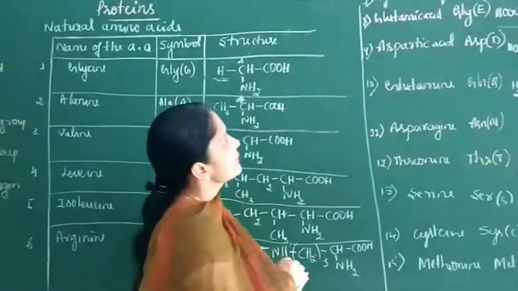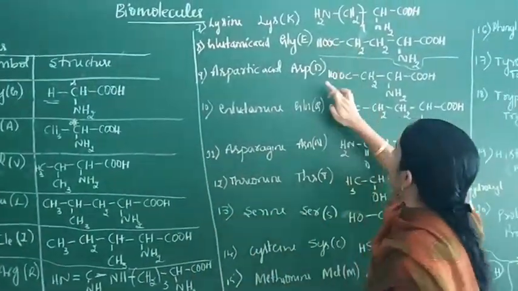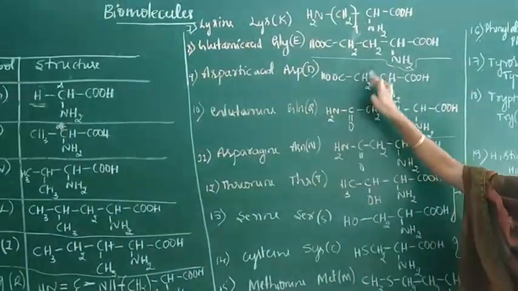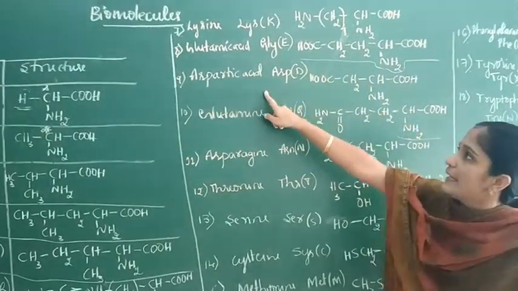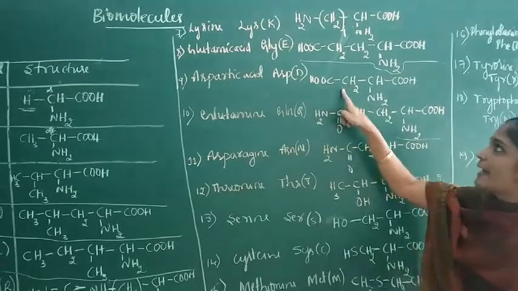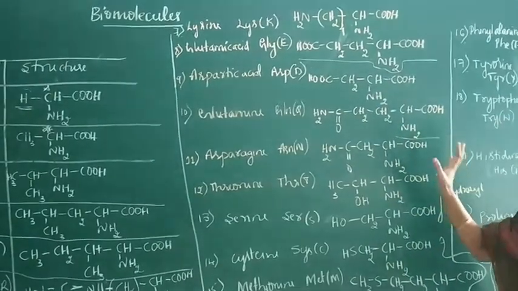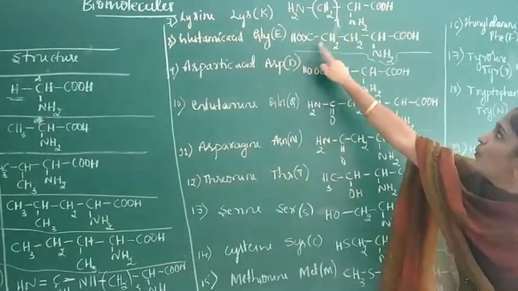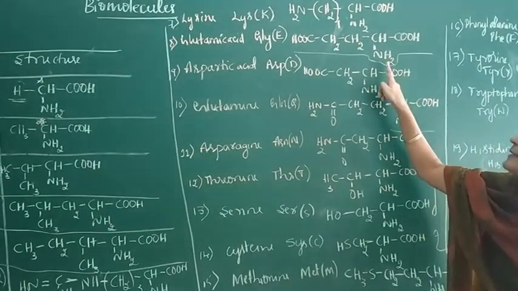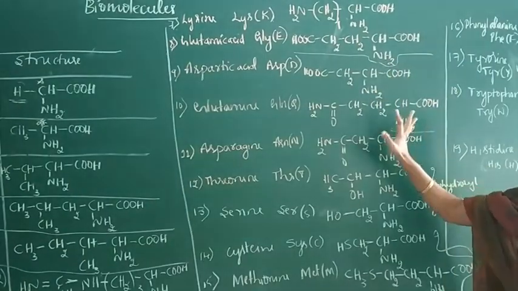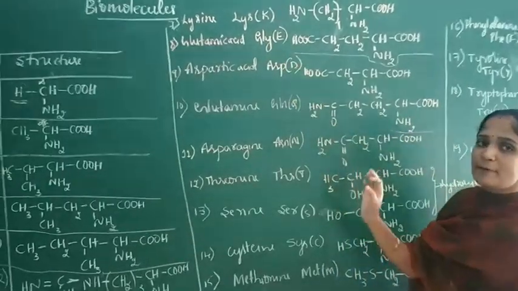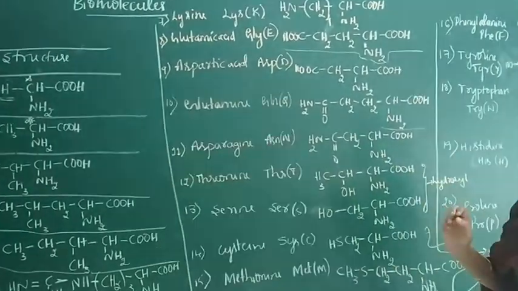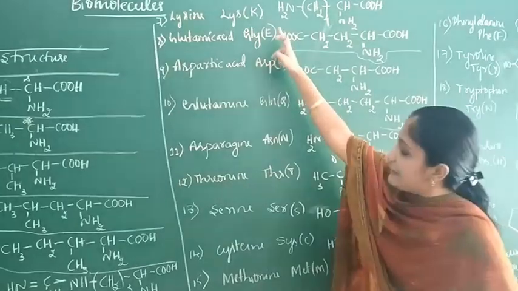Glutamic acid and aspartic acid are examples of acidic amino acids because they contain more carboxylic acid groups than amino groups.